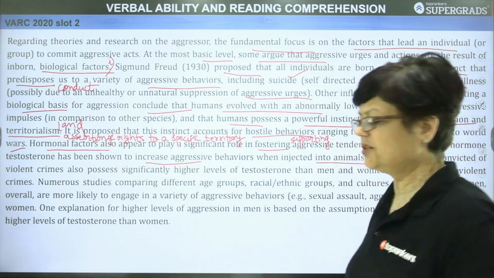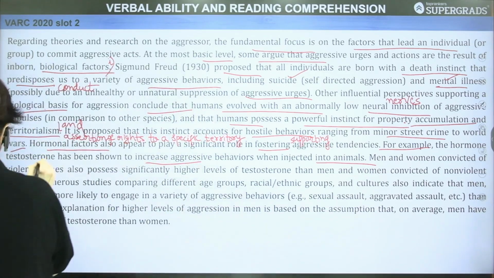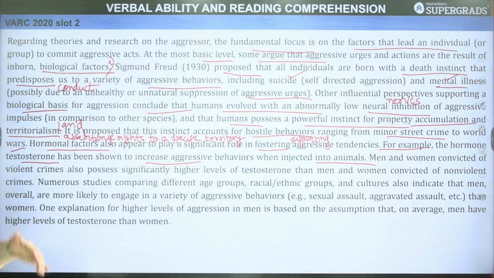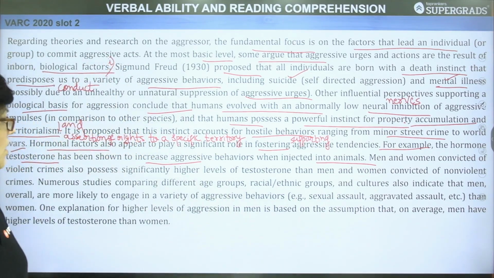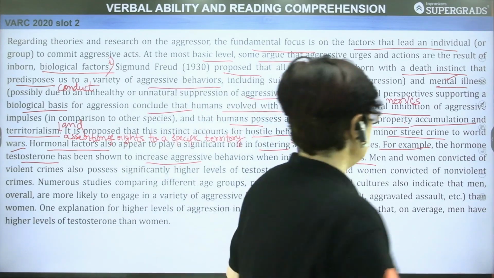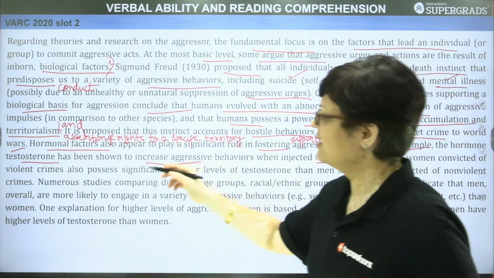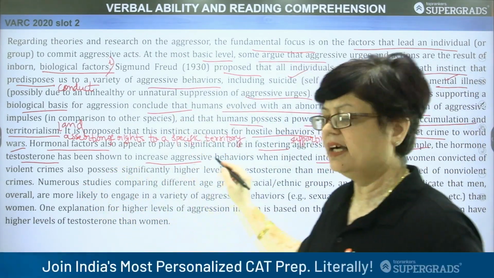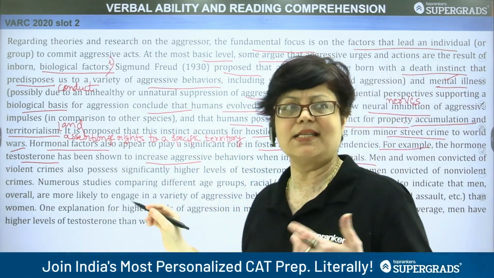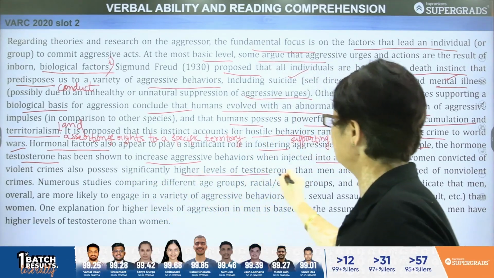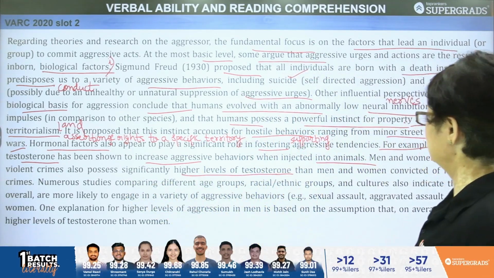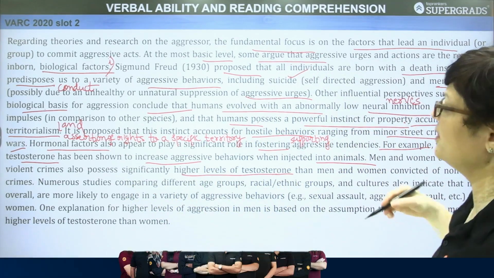So, studies have shown that when this hormone, testosterone, is injected in animals, it gives rise to hostile behavior or aggressive behavior. Men and women convicted of violent crimes, the people who were found as criminals, also possess significantly higher levels of testosterone than men and women convicted of non-violent crimes.